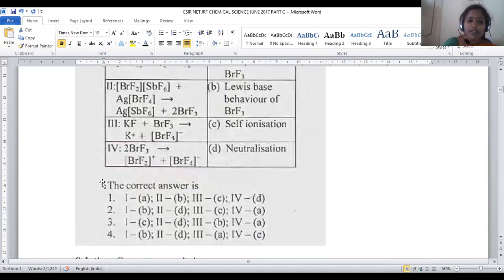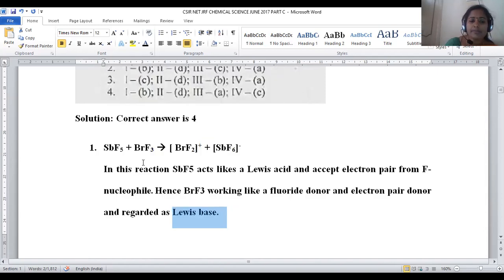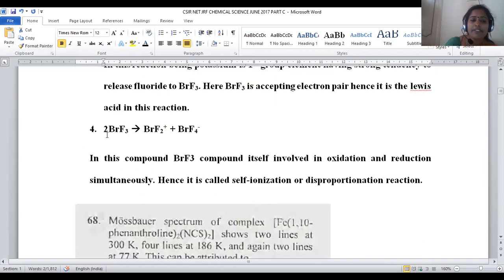And the last is about very simple 2BrF3. So when 2BrF3 molecules, bromine trifluoride molecules, are given to you, one bromine trifluoride is releasing F minus, another bromine trifluoride is accepting F minus. In the first case, what happens? Let us see here.